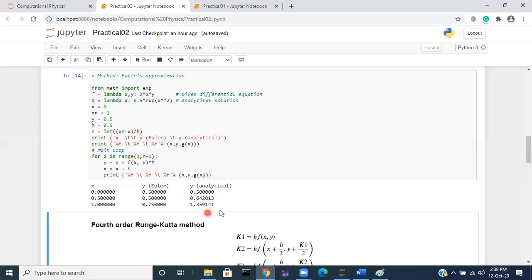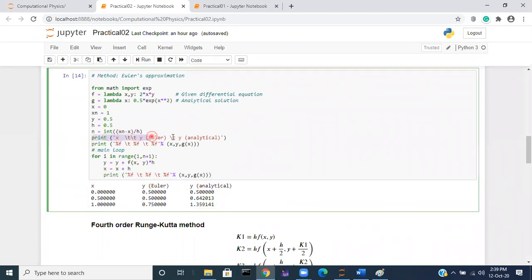The third column gives you the exact value, whereas the second column gives you the value given by Euler's method. These three are printed using the print command.